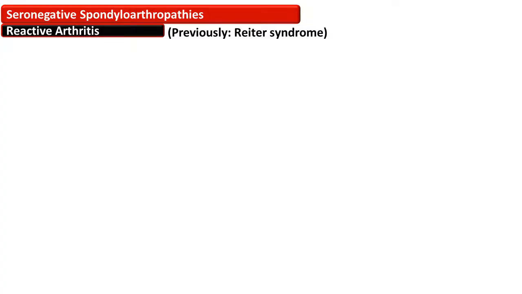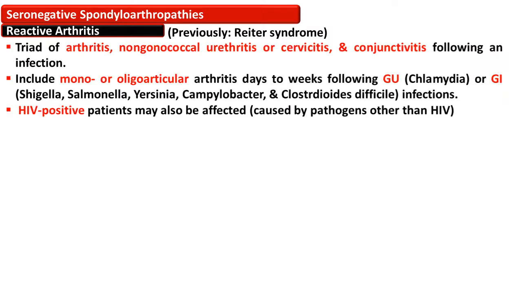Another member of the seronegative spondyloarthropathies is reactive arthritis, which was previously termed Reiter's syndrome. This is the triad of arthritis, non-gonococcal urethritis or cervicitis, and conjunctivitis following an infection. The arthritis in this entity can be mono- or oligoarthritis, and it occurs days to weeks following genitourinary or gastrointestinal infection.